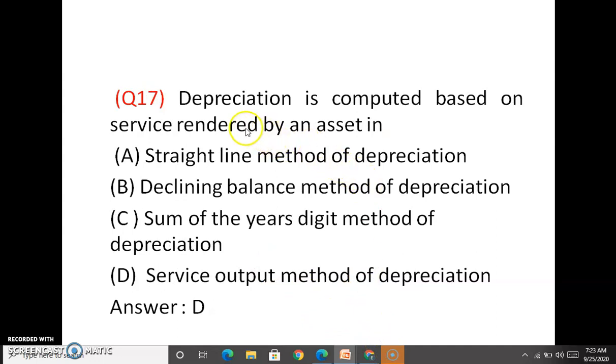Depreciation is computed based on service rendered by an asset in, answer is D. This is the fifth method, the service output method of depreciation.